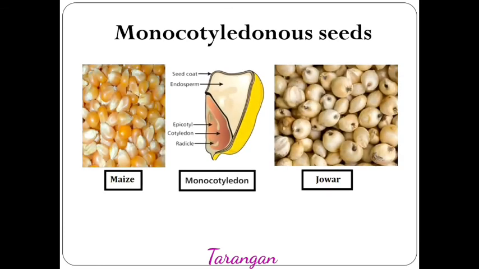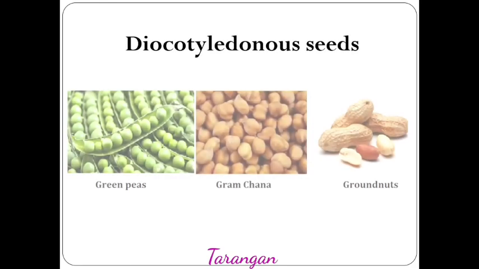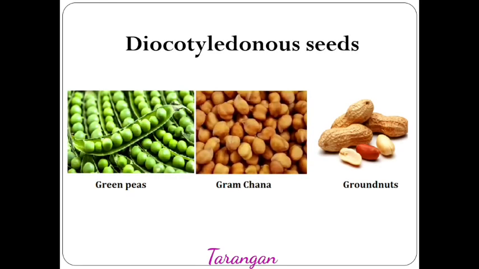Observe the examples of some monocot plants with their seeds. Examples are maize and jawar. These are monocots as the single cotyledon is present. Here are some dicot members: green peas, chana as well as groundnuts. Apart from these, you can also find many examples in your textbook as well as on the internet if you surf.